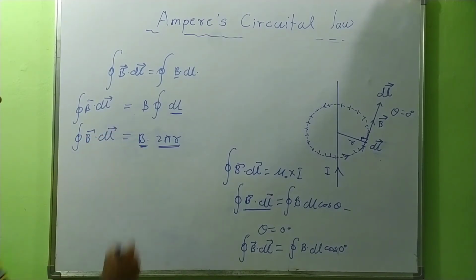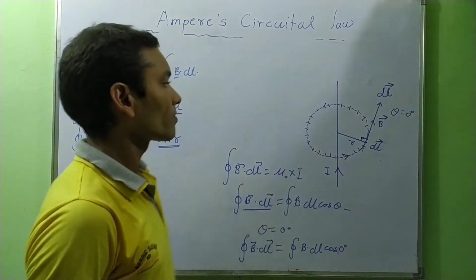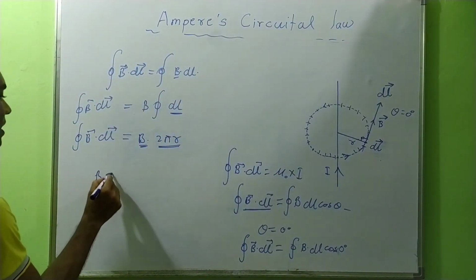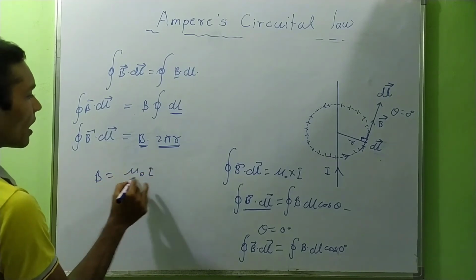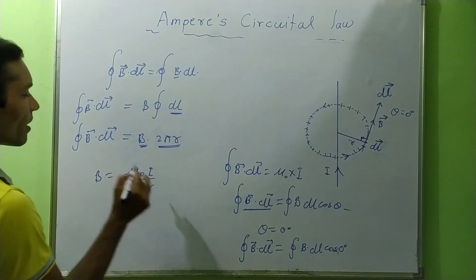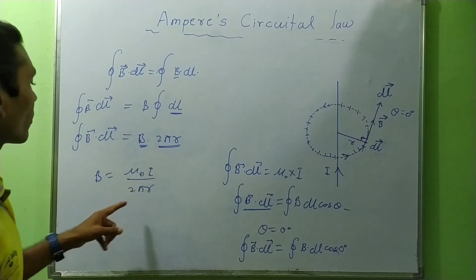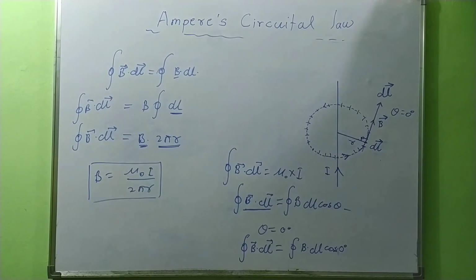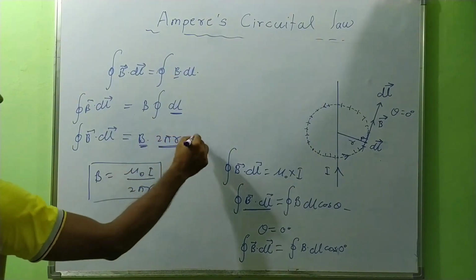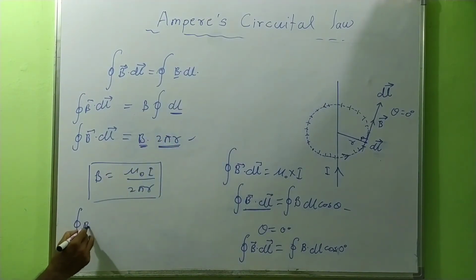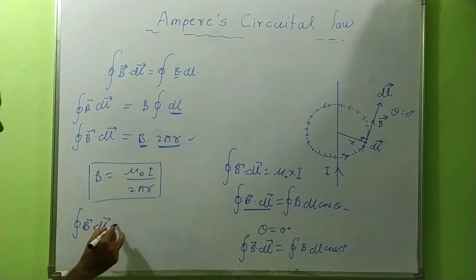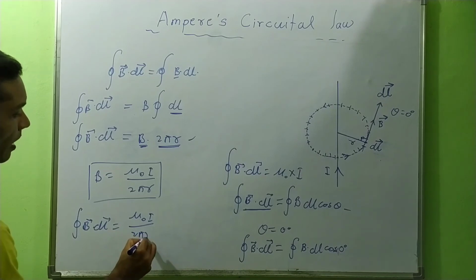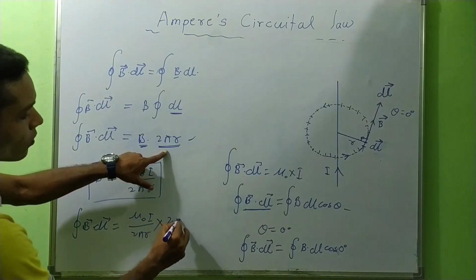What is B? This is the magnetic field at point P. Using Biot-Savart's law, B equals mu naught I upon 2 pi r. We will also derive the formula of magnetic field by Ampere's circuital law. On putting the value of B in this equation, the line integration of magnetic field will be mu naught I upon 2 pi r into 2 pi r.